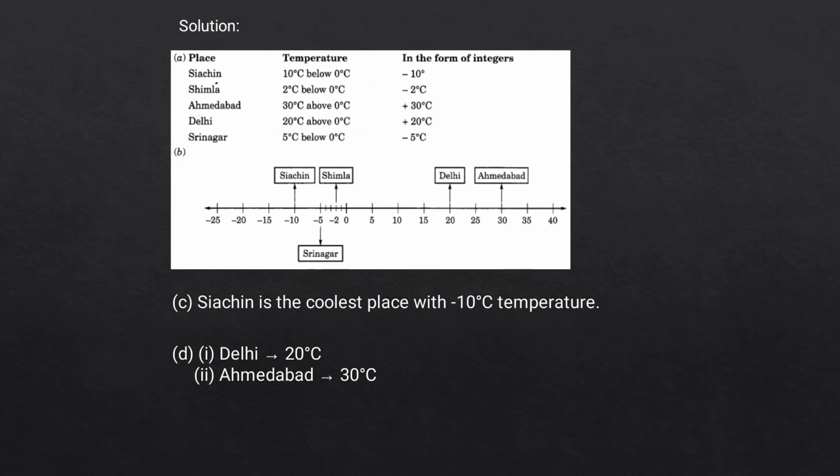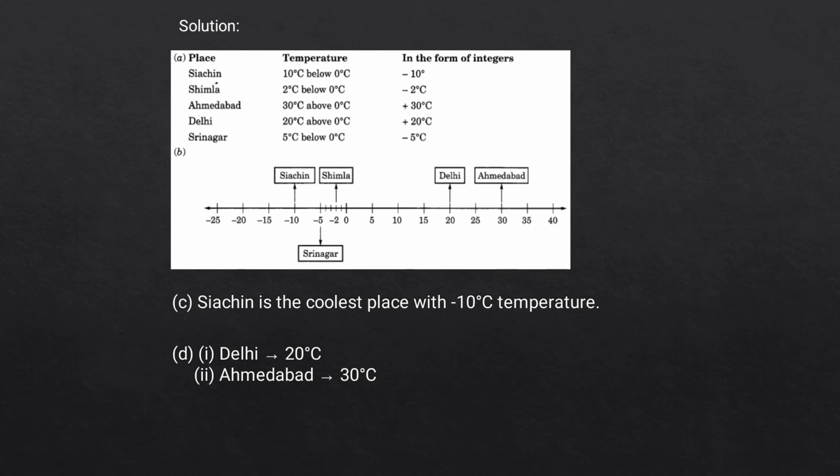Now let us answer B, in which we are supposed to mark the places against the temperatures. Thus the figure here shows the places marked at various temperatures, or say their respective temperatures. Question C said, which is the coolest place? So Siachen is the coolest place with minus 10 degree Celsius temperature.